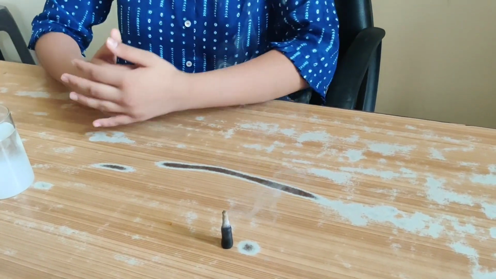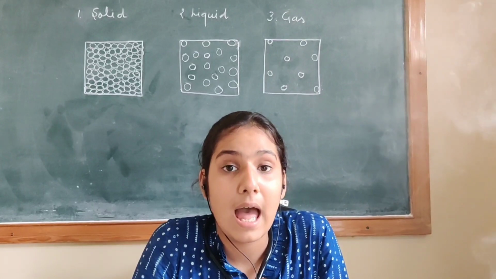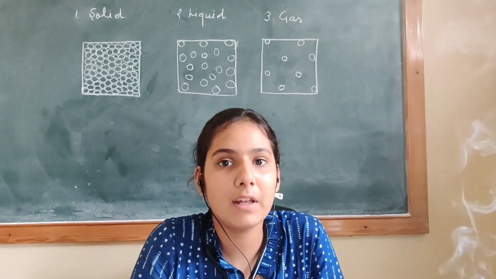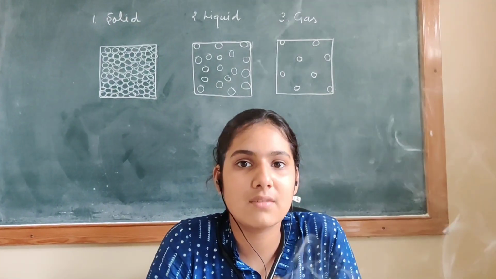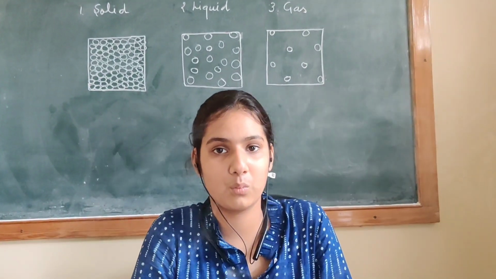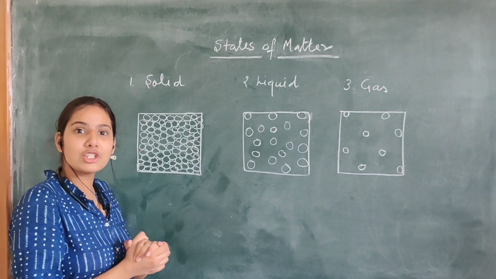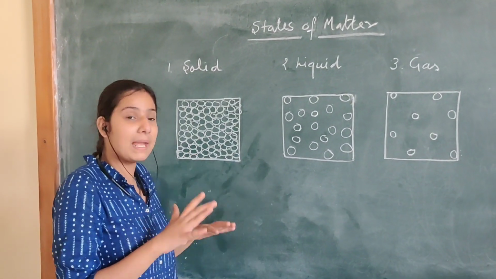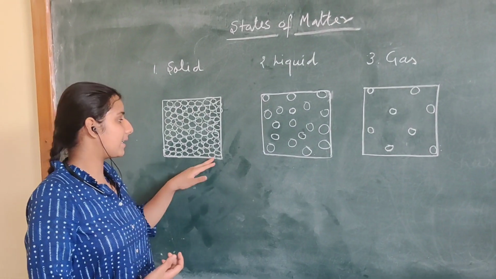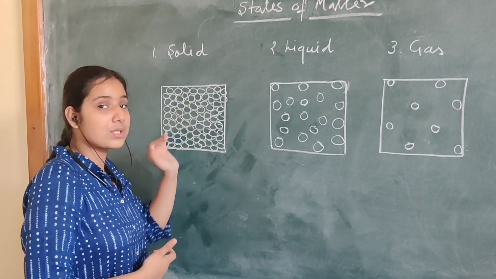Now the next point is about melting and boiling point. The melting and boiling point of solid is very high, the boiling point of liquid is lower, and the melting and boiling point of gases is very low. Next is force of attraction. In solid, the force of attraction is maximum because the particles of solid are closely packed.